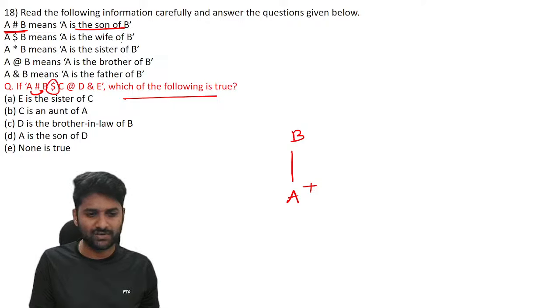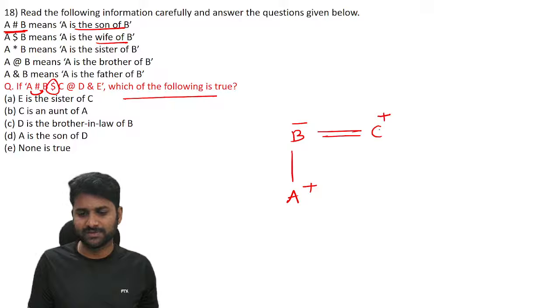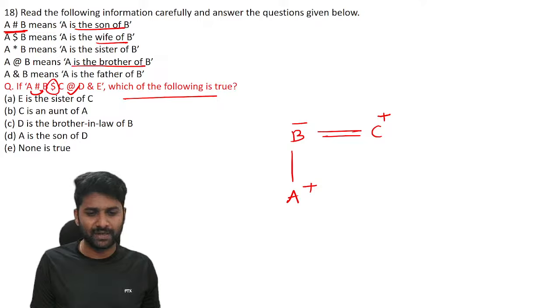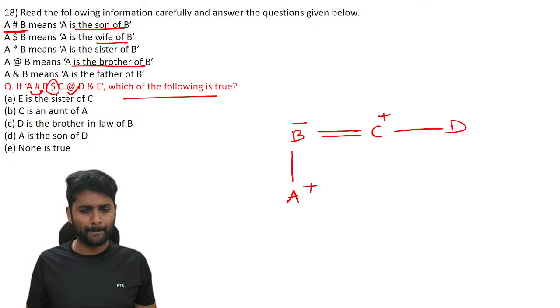Dollar. What does dollar say? That is wife. Who is wife? B is the wife of C. Same generation, so definitely C is husband. So what is at the rate? At the rate stands for brother. Who is brother? C is the brother of D. We don't know the gender of D till now.